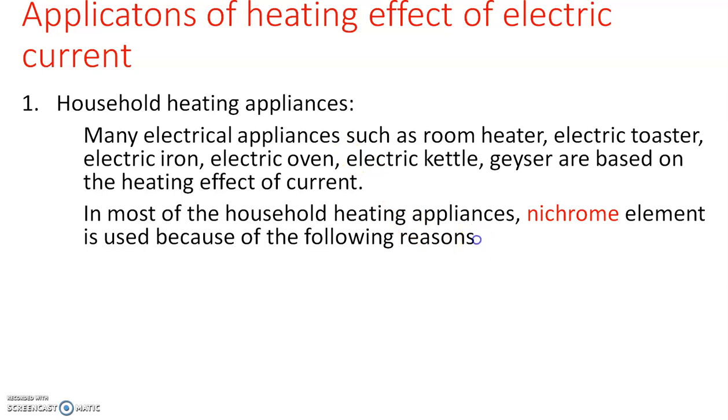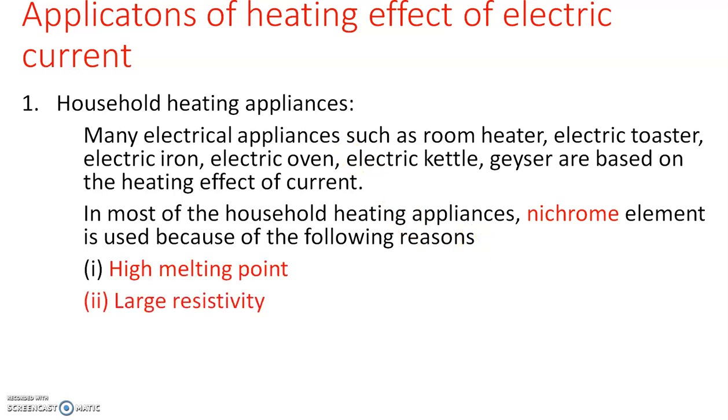Which are the reasons? First one, it should have a high melting point. Why is a high melting point needed? If it does not have a high melting point, what happens? When excess heat or excess current flows, it will melt and break the circuit. So it should have a high melting point. And the next property is that it should have large resistivity. First one, high melting point, large resistivity, then it can be easily drawn into small wires.